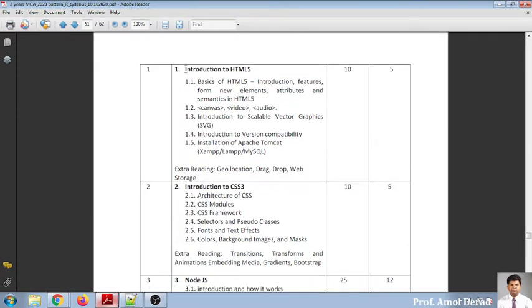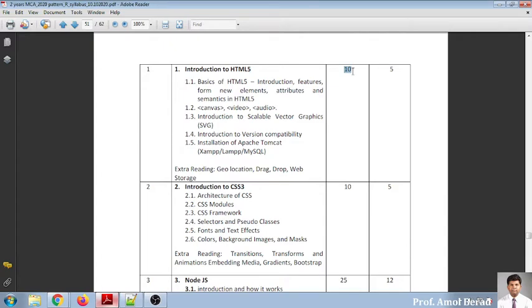So basically, we will be moving towards technologies used for developing the front end of your application. Just like whatever you see on a screen as a website, the front page which has been designed using the technologies in the market, out of which some 4 or 5 things are added into your syllabus. Chapter number 1 is introduction, and the weightage is 10 marks.